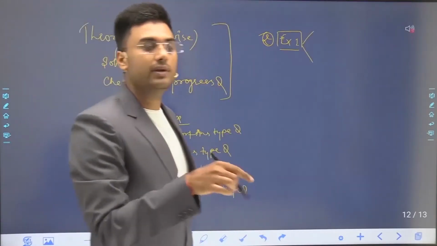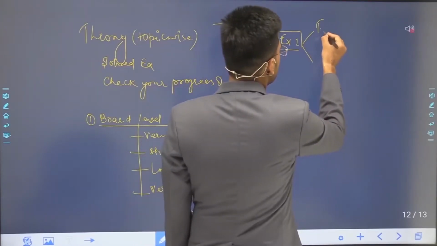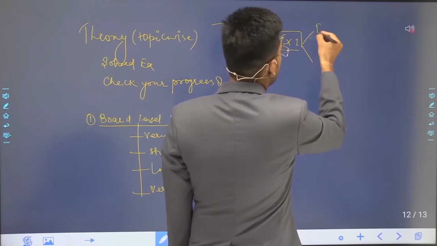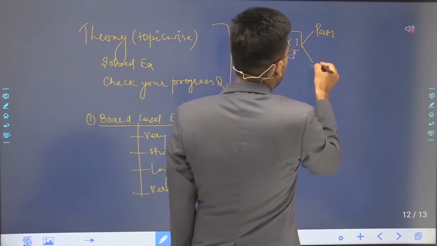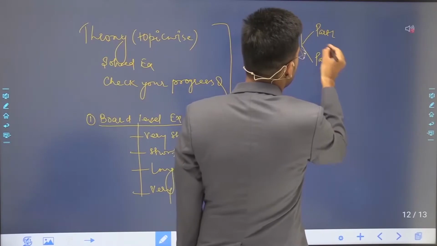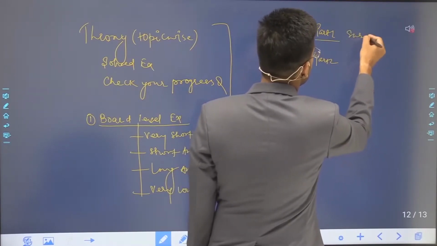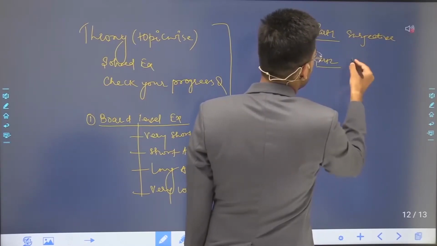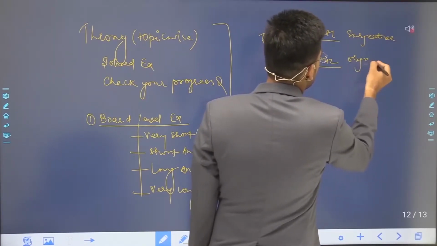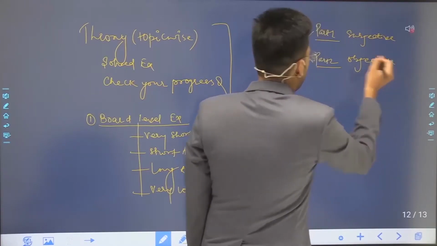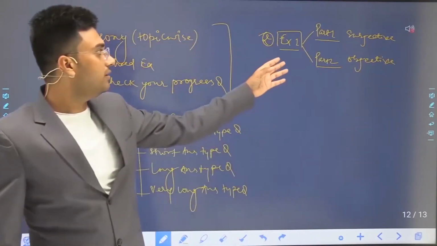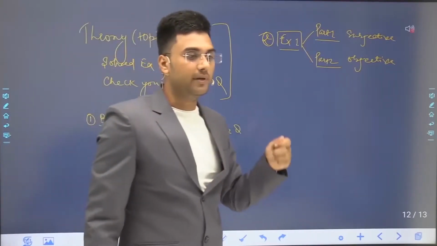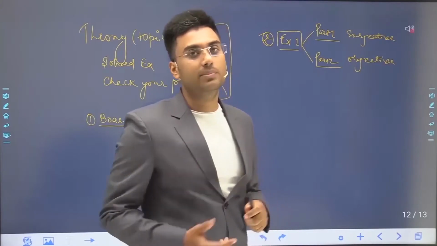In part 1 you will get subjective questions, and part 2 is objective. The questions in exercise 1, in both part 1 and part 2, are topic wise for preparing the concept of all the topics separately.